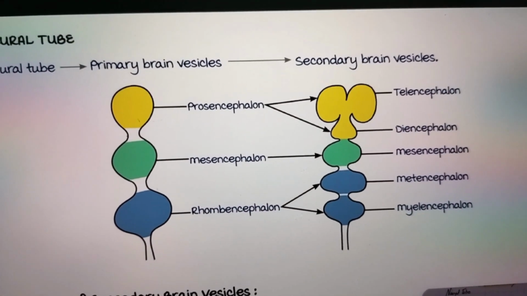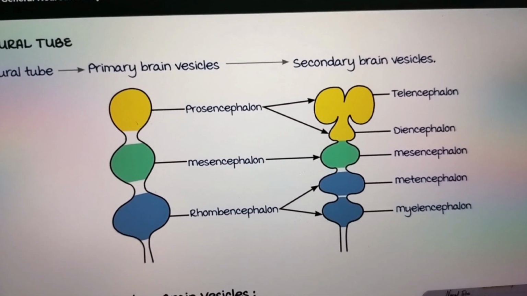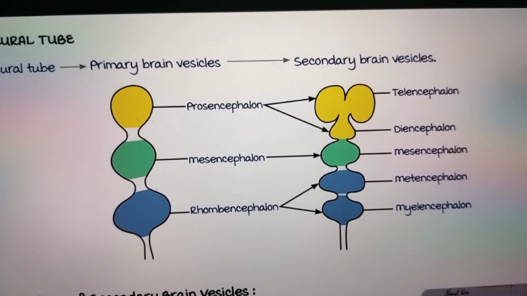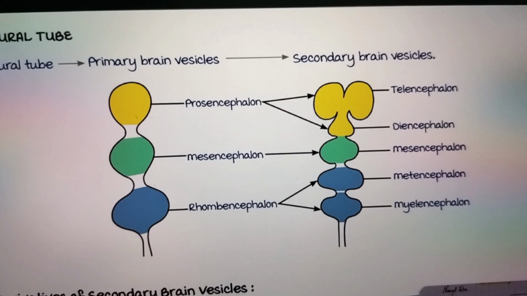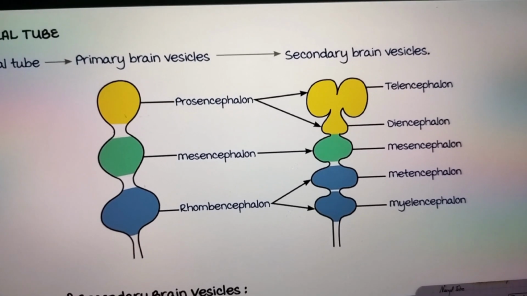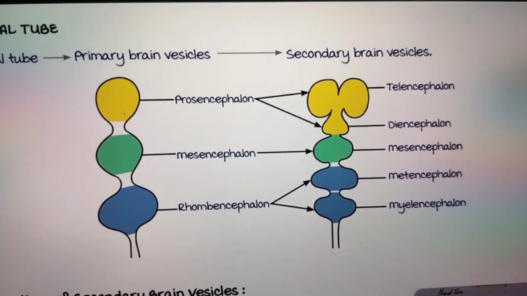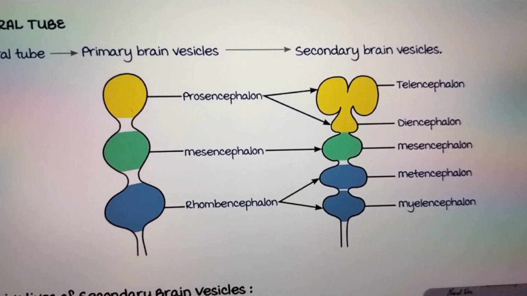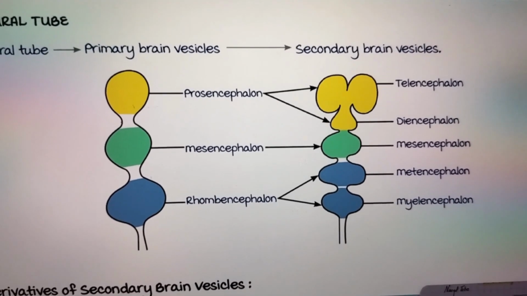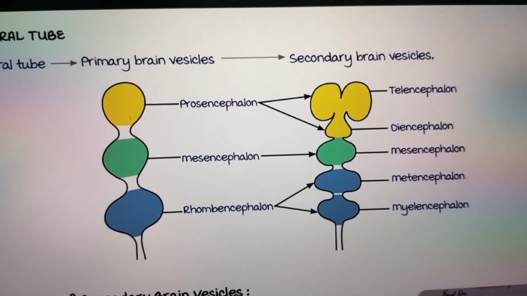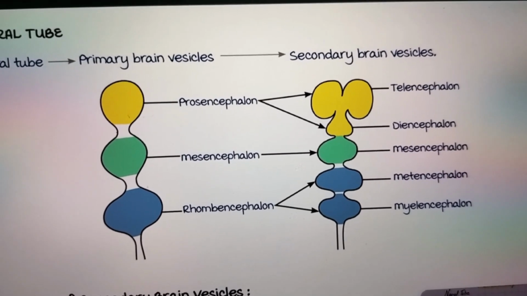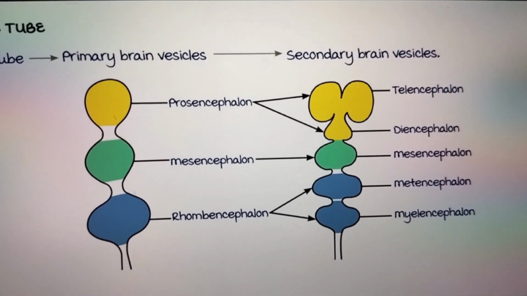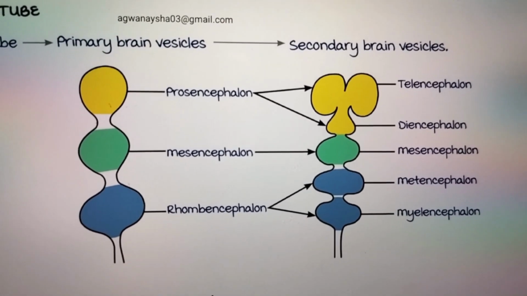From the telencephalon, you are seeing that it is the more upper part. It looks like the cerebrum, the uppermost part. So we can understand it this way: telencephalon gives rise to cerebrum and the basal ganglia part, the corpus striatum part. Telencephalon gives rise to cerebrum and corpus striatum.